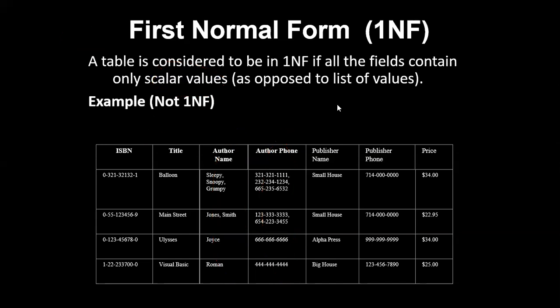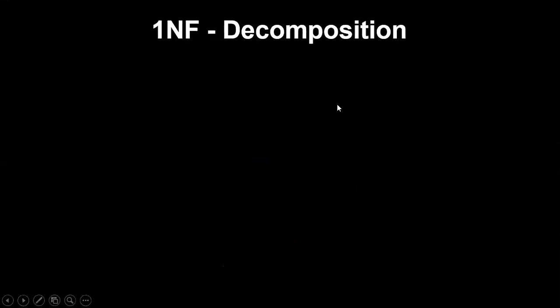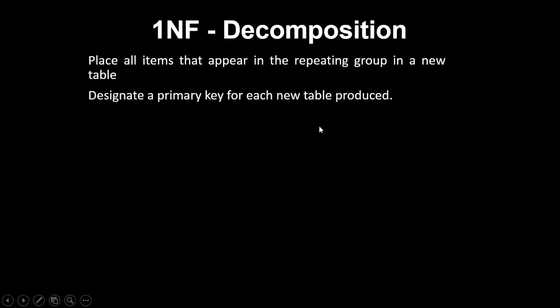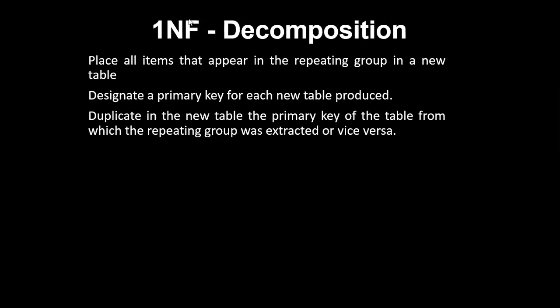So what happens here is you're going to normalize this table. If you are normalizing this particular table, what you are doing is you will place all the items that appear in a repeating group in a new table. So what is repeating? Author name is repeating and mobile number is repeating, right? So these will be placed in a new table and designate a primary key for each new table.